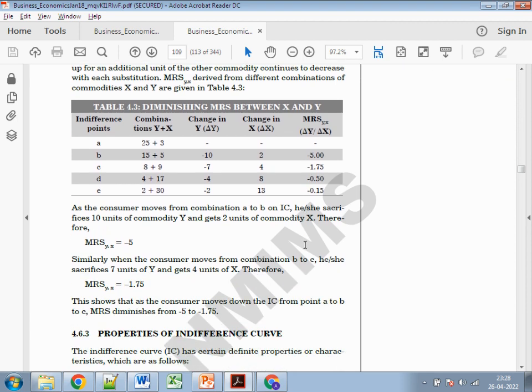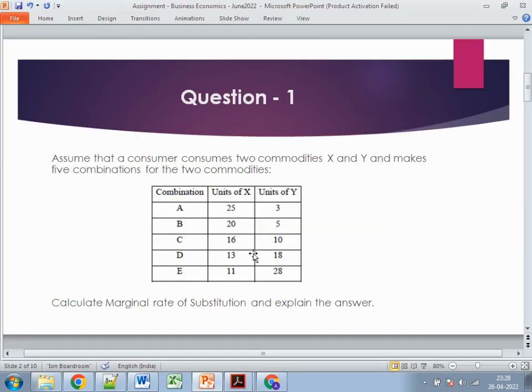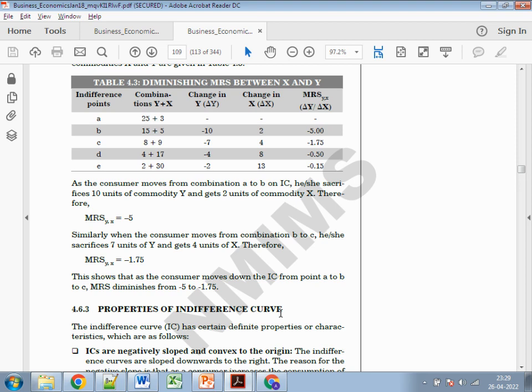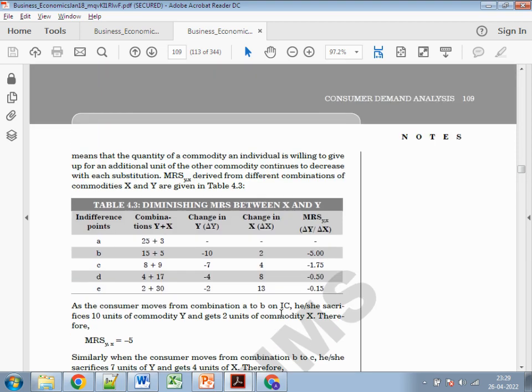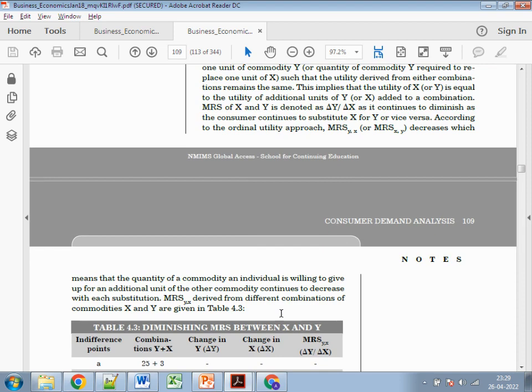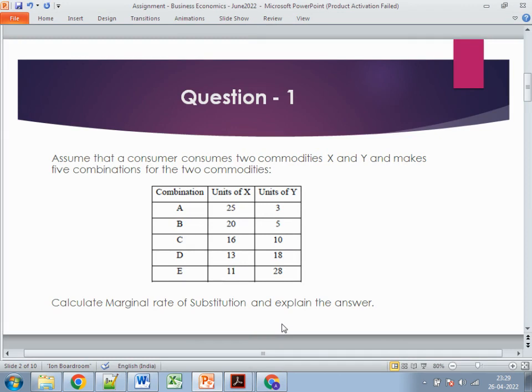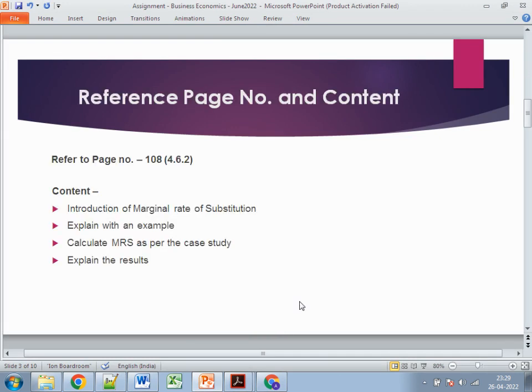After that, it's clearly mentioned, explain the answer. So you just need to explain the answer. The explanation is simple: if the value is coming as minus or positive, then the consumer moves down. What will be the impact on the indifference curve? It will go down, it will go up. How things vary if the value is plus or minus is the only thing you need to explain, right? So I think we have covered all the things.